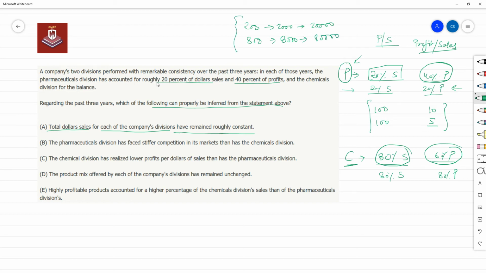Pharmaceutical and chemical divisions are accounting for these percent of sales. So total dollar sales have remained roughly constant. This is absolutely wrong. We have zero information about it.